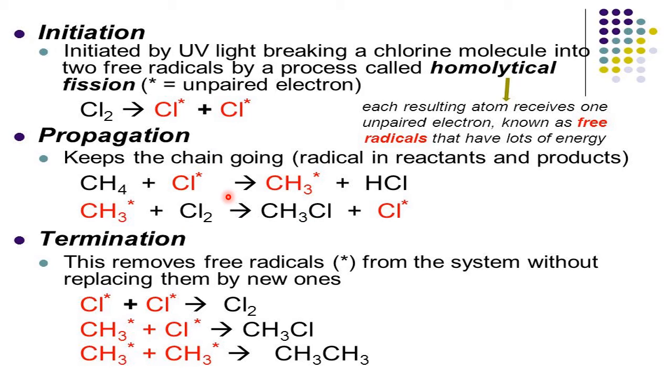Sometimes one question was asked in the past in the question paper: in the chlorination of methane, a small amount of ethane also forms. Why? Because of the mechanism, because of the route they have found. In the route, we have seen here the methyl free radical is formed. So this methyl free radical in the final step reacts with itself and forms ethane. So that is the reason why ethane forms during the chlorination of methane. These are all small questions which are asked for 1 mark or objective. So you have to be very careful when you understand the mechanism or the route part.